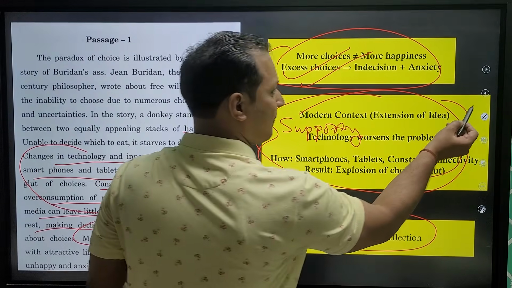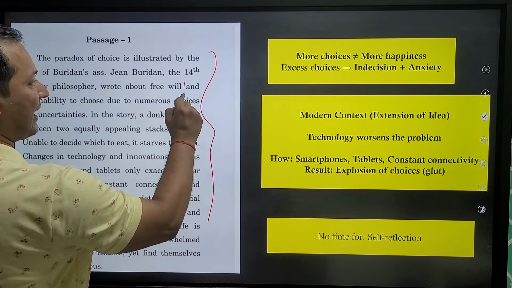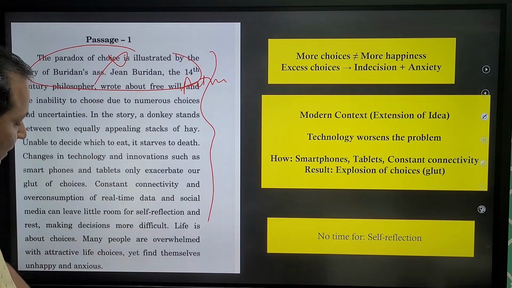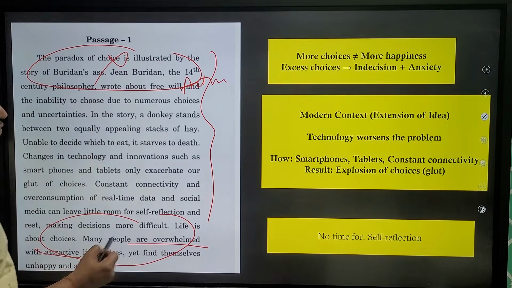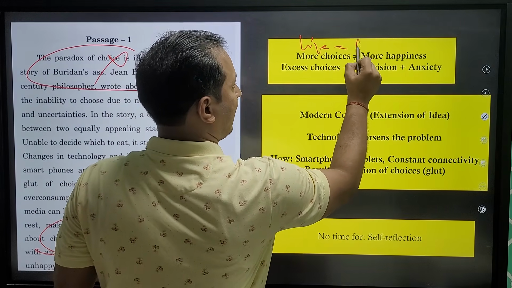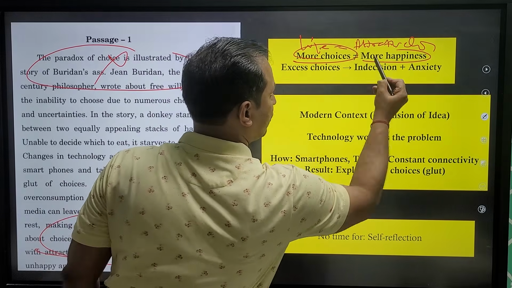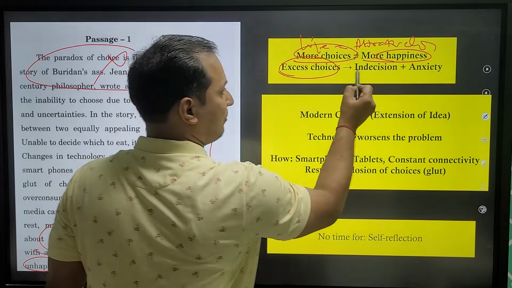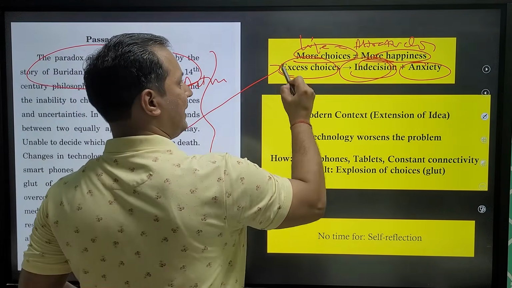When we read the passage, we have to do active reading. What is active reading? First line we read. Okay, this is talking about an example, not important. Last line we read. What is the last line talking about? Many people overwhelmed with attractive choices. So life is attractive choices. More choices not equal to more happiness. More choices, unhappiness and anxiety. Why more choices, unhappiness and anxiety? Because of indecision. This is the main idea.